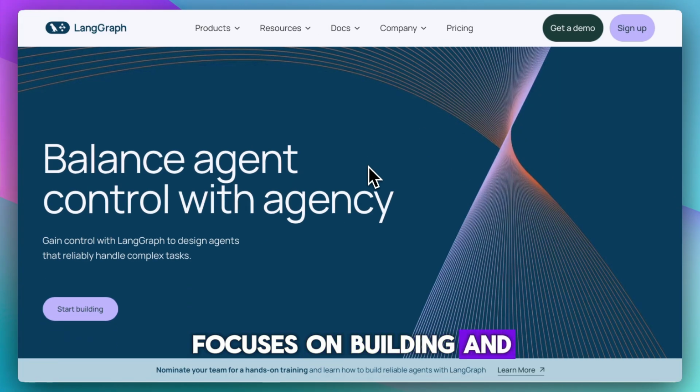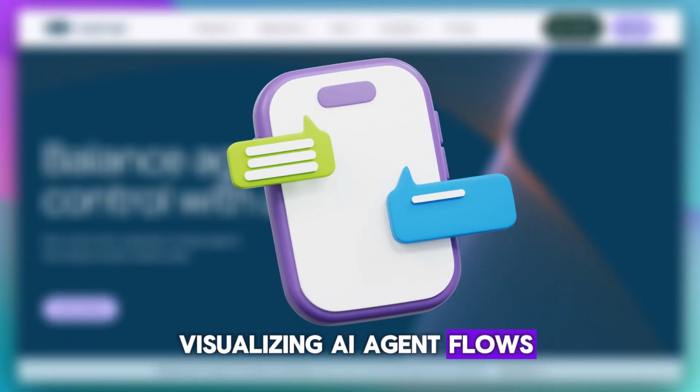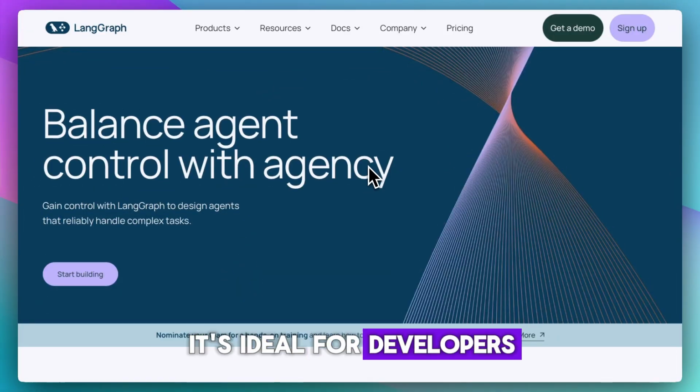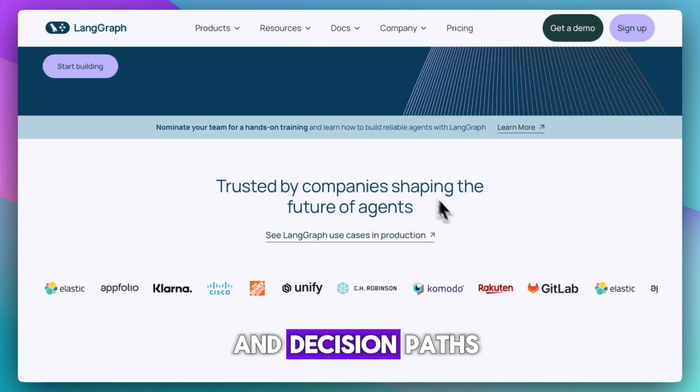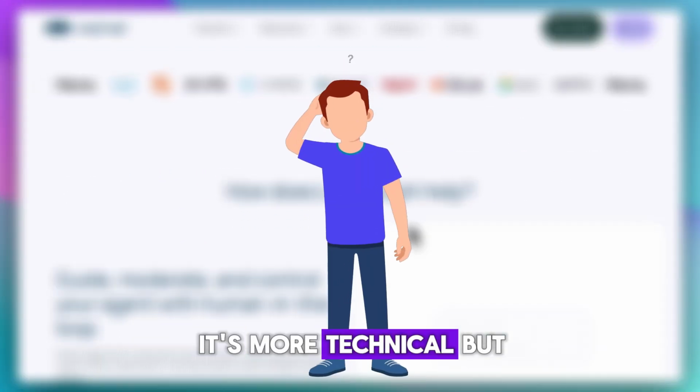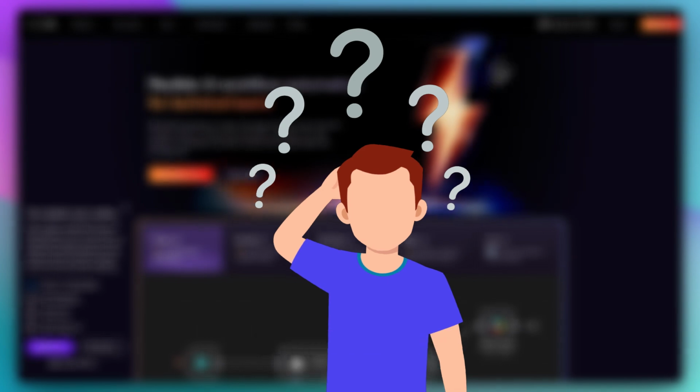LangGraph focuses on building and visualizing AI agent flows, almost like mapping a conversation or reasoning chain. It's ideal for developers who want more control over agent states and decision paths, offering deep customization and debugging tools. It's more technical, but very powerful.